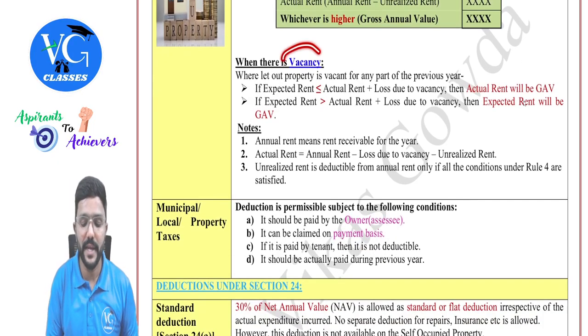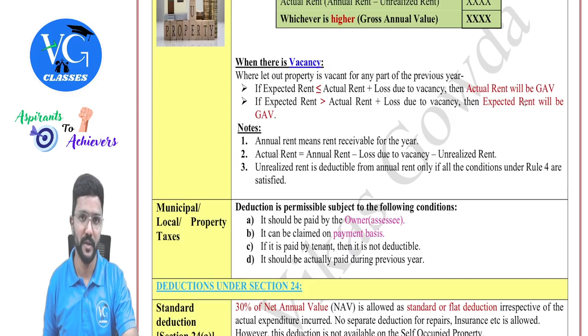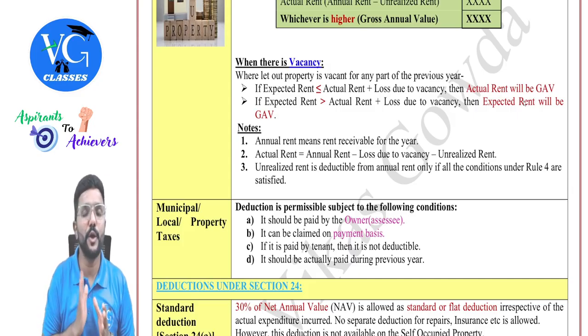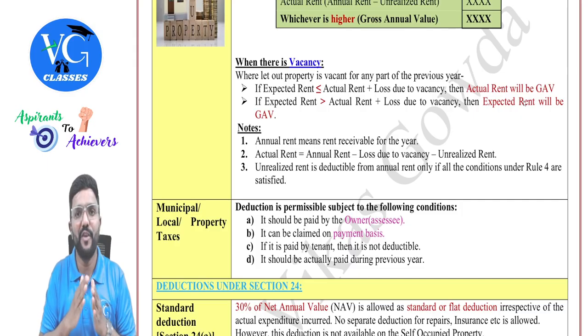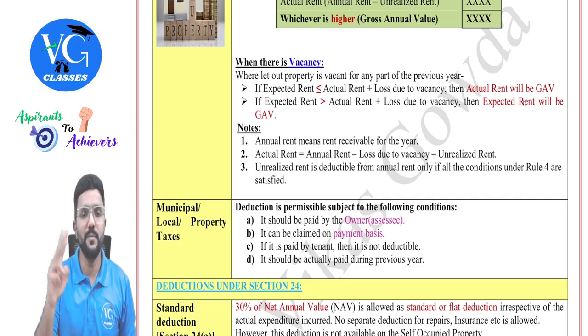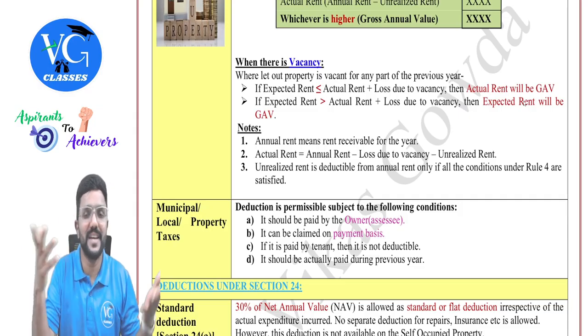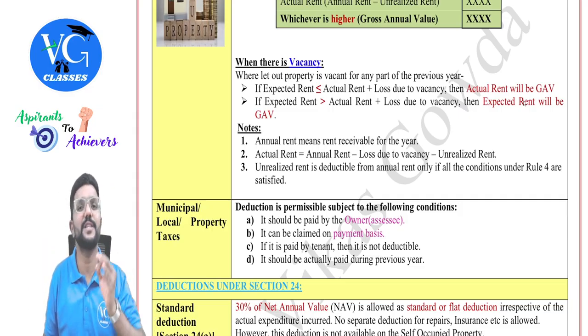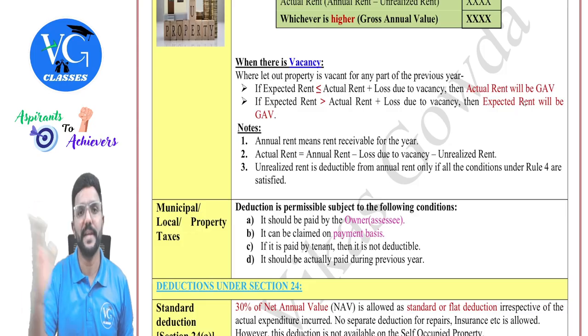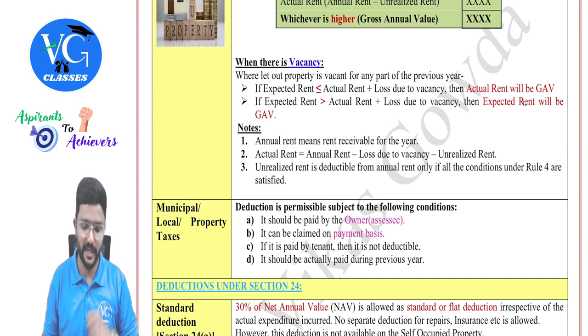Sir, what if there is a vacancy? It means the property was vacant for 1 or more months during the previous year. For example, assume you were occupying my property and you vacated it, and for 2 months I couldn't find a new tenant. After that, I found a new tenant. So for 2 months my property was vacant, and whatever rent I was supposed to earn for those 2 months, I lost it. We call it loss due to vacancy. In this case, the assessee would be suffering a loss due to vacancy, so there is a slight change in the gross annual value calculation, guys.